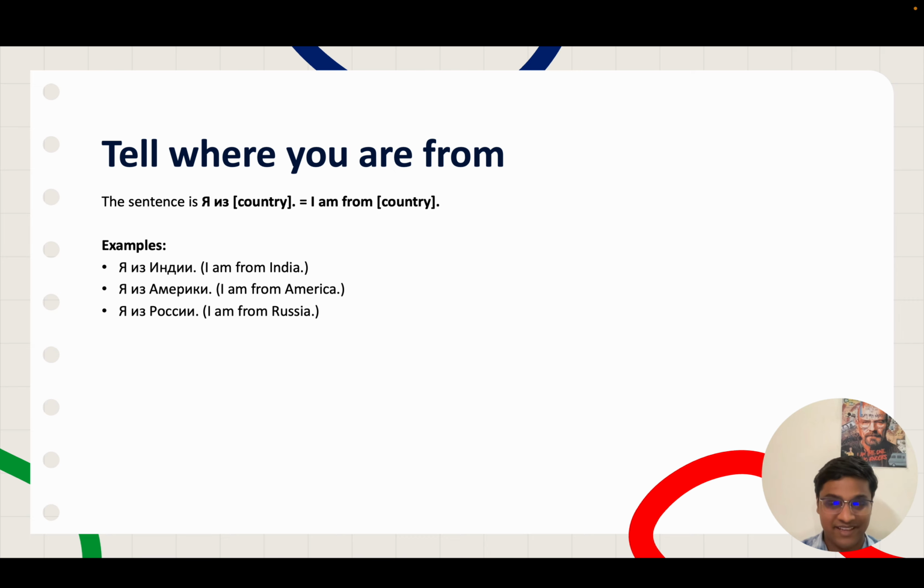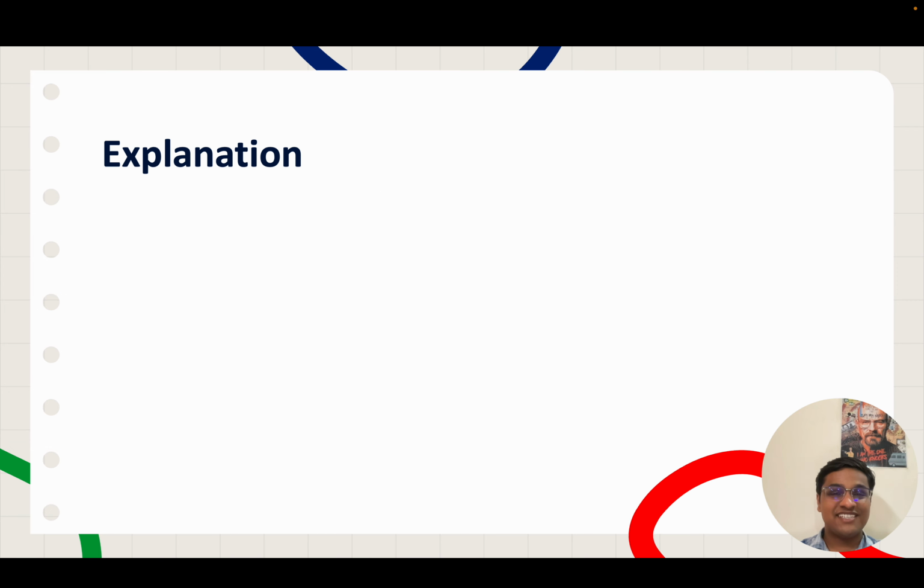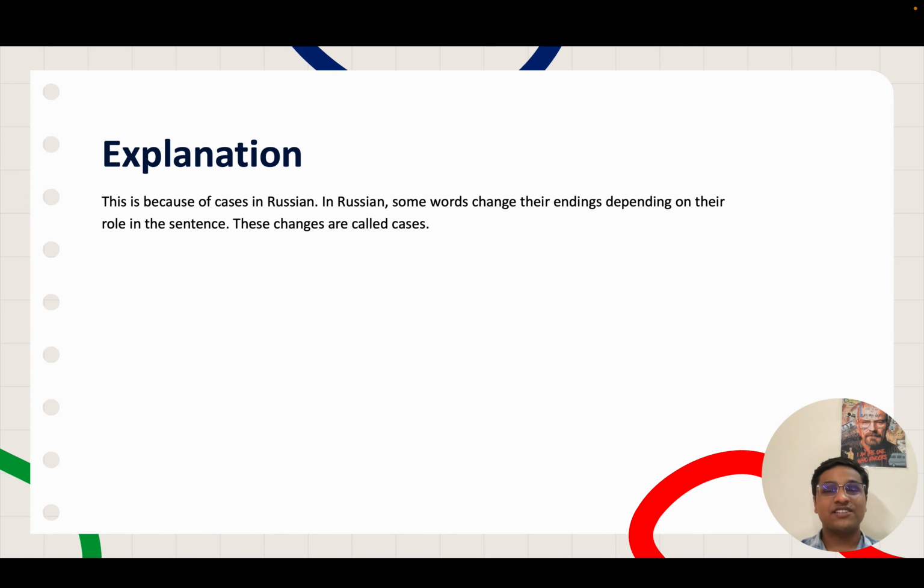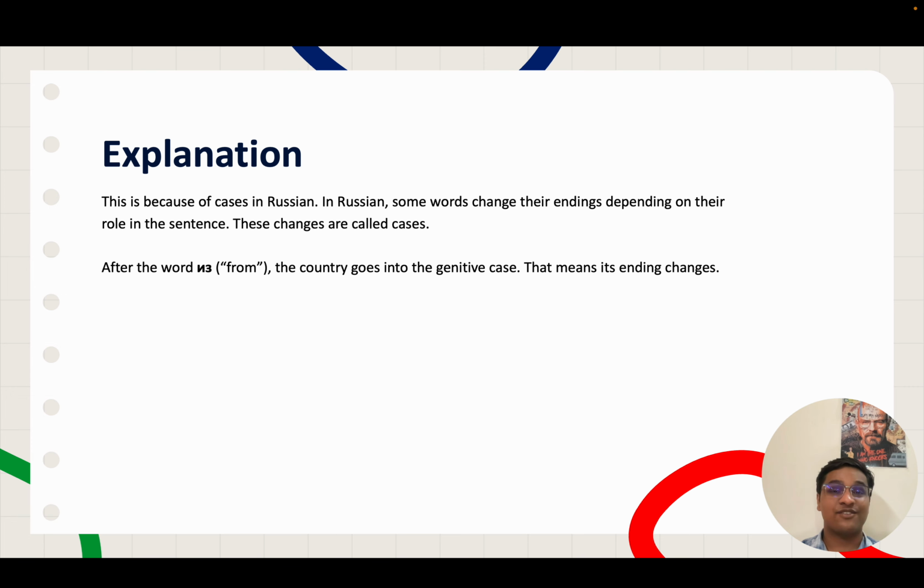But wait, did you notice that the word form of the country changes? We say Я из Индии and not Я из Индия. So why does that happen? These changes happen because of something called cases in Russian language. In Russian, some words change their endings depending on their role in the sentence. These changes are called cases. For example, after the word из, which means from, the country goes into genitive case.